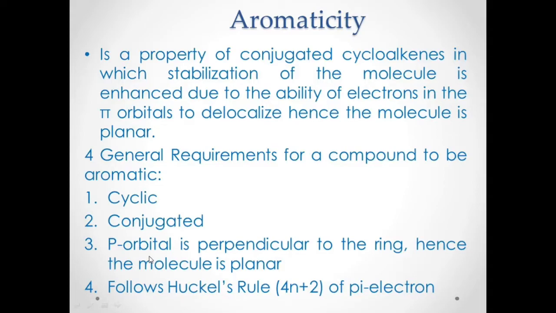Number three, the p orbital is perpendicular to the ring. Hence, the molecule should be planar. Then number four, this is very important. It should obey Huckel's rule of pi electrons, which is 4n plus 2 pi electrons. I will discuss Huckel's rule later.